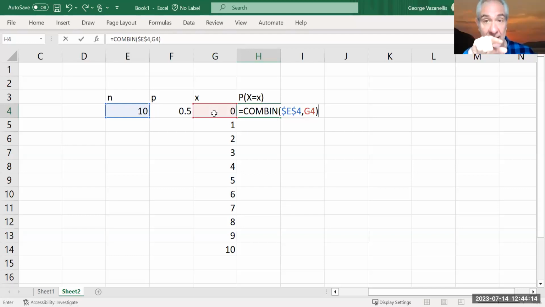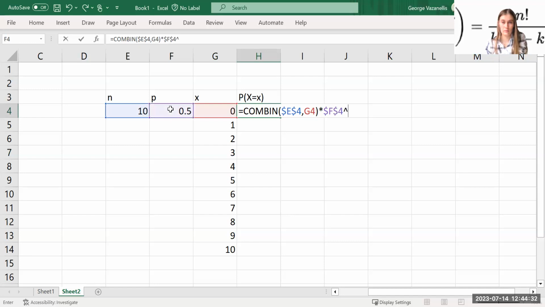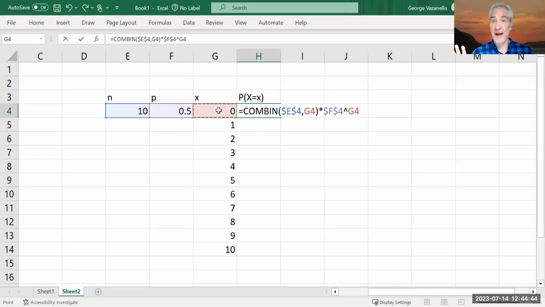Now we need P, right? So times, I think we have to put times in because it's not implied. This value, again, make that an absolute reference by hitting F4. Okay. That's going to be raised to the... Now, was that X? Yes, it's exactly right. X, again, we're going to leave that one as a relative reference, so it'll be able to copy down. It'll change its position.